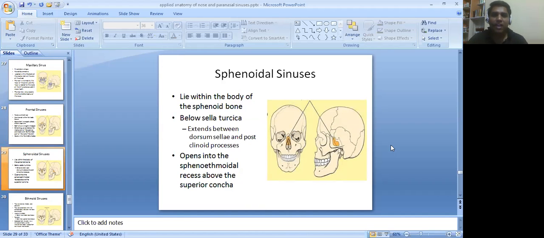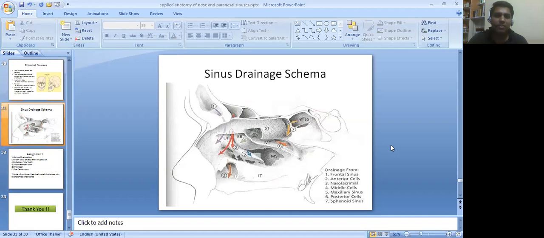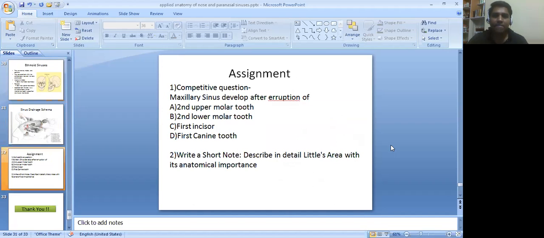Sphenoidal sinuses lie within the body of the sphenoidal bone below the sella turcica. Ethmoidal sinuses are multiple. They are grouped into anterior, middle and posterior. Then this is the scheme of drainage of sinuses. Now this is an assignment for students. Here you can evaluate your understanding of the topic.